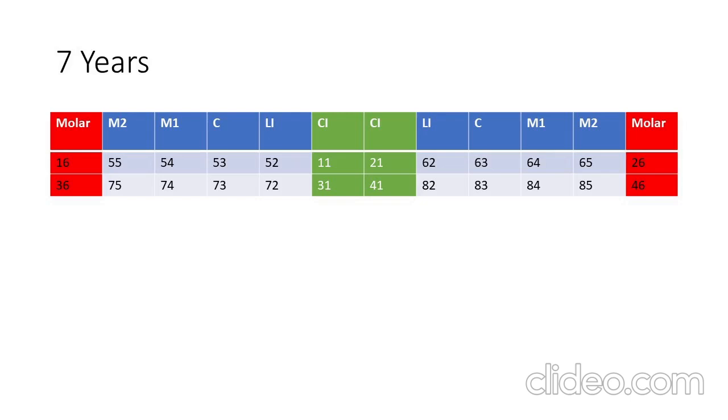Now at the age of 7 years, the 4 central incisors will appear, which are permanent. They are shown in the green columns. You can distinguish that the total number of teeth has not increased, as temporary central incisors are replaced by the permanent central incisors. As they replace already present teeth and do not increase the number, they are called successional teeth. At the age of 8 years, lateral incisors will appear. Again, they are in the green column and they replace the temporary teeth, so they are called successional teeth.